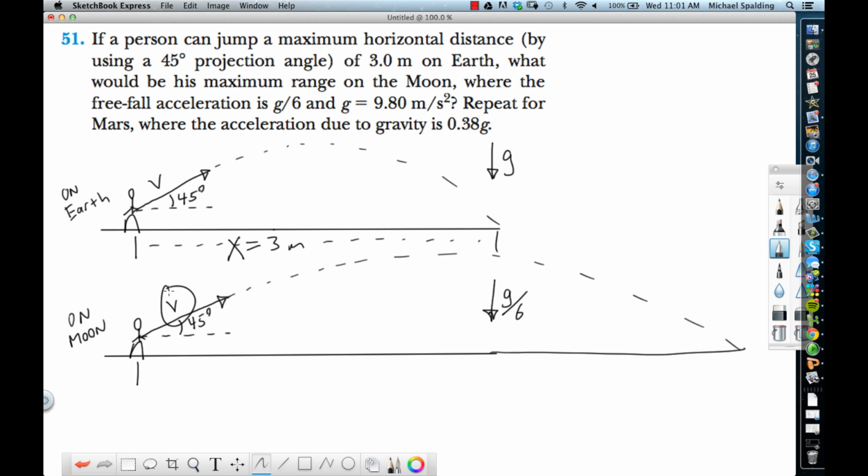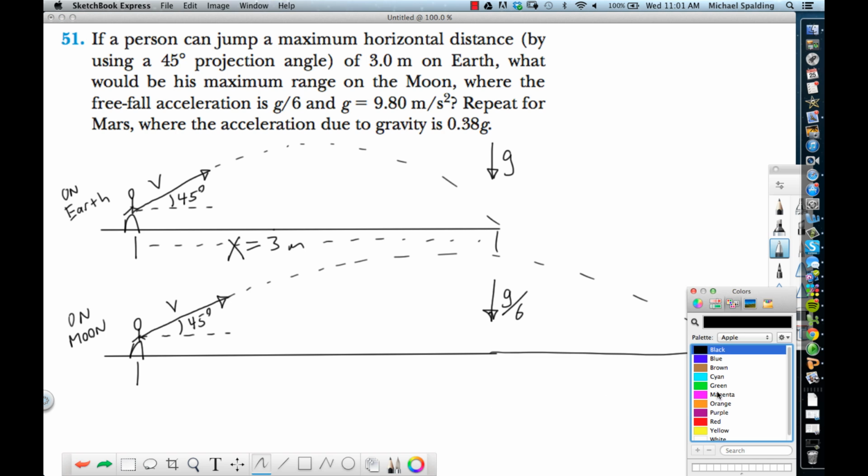Is the velocity any different? Nope. The velocity is the same. It's the exact same jump. And if you break this into x and y, just to be thorough, here's the x component, here's the y component, vx, vy. Up here we got vx, vy. There's no difference. The reason he goes farther has nothing to do with the velocity itself. What does it have to do with?